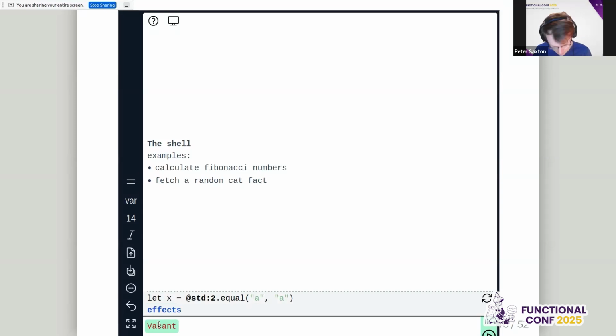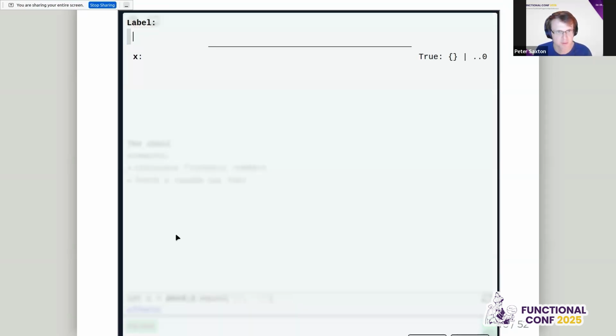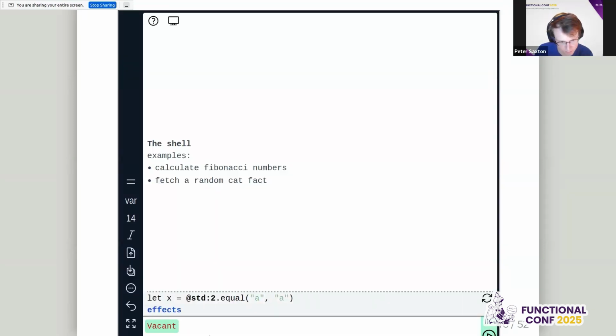So why do we want to type the shell, and why is this interesting? Because we can do partial type checking. So if we press this V here, this X value, we know it's a type of true. It's been actually refined in the shell. Okay, that's kind of the main thing.